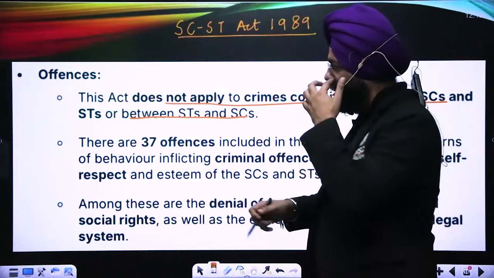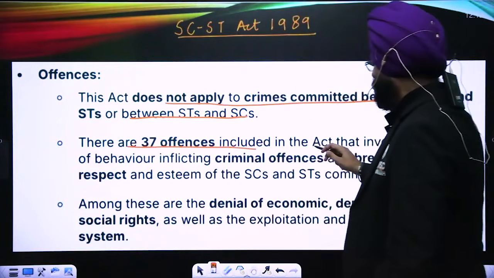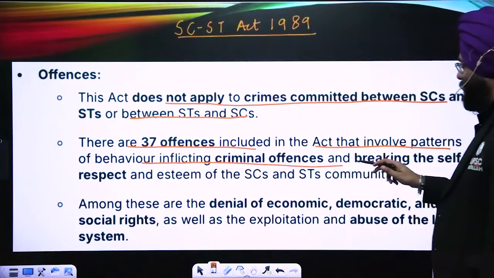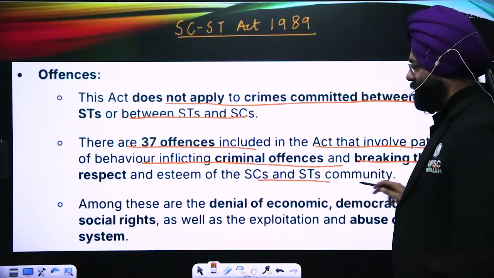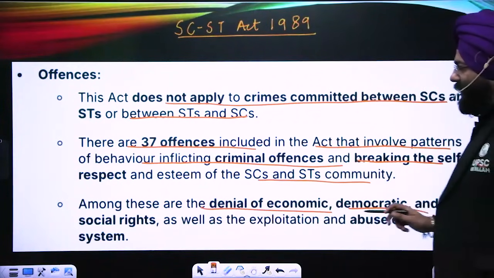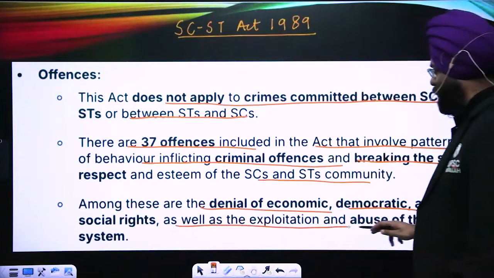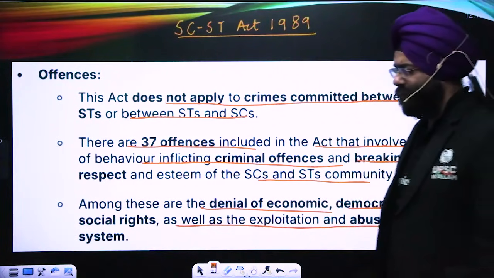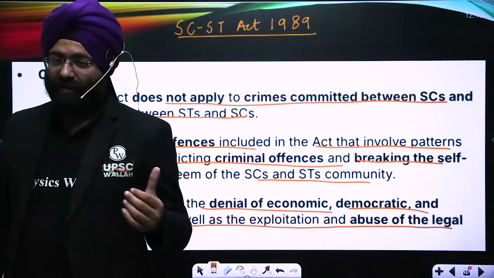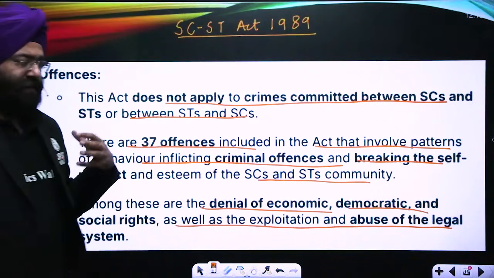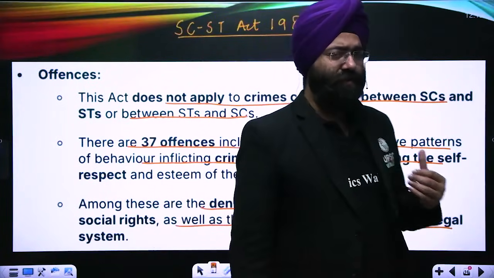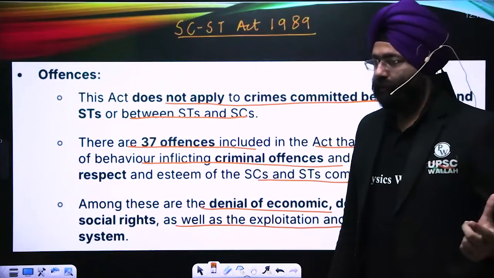Next, there are 37 offences included in the Act that involve a pattern of behavior inflicting criminal offences, breaking the self-respect and self-esteem of the SC/ST. Among these are denial of economic, democratic and social rights, as well as exploitation and abuse of the legal system. That means you are exploiting them because they belong to SC and ST communities, or you are passing such bad remarks because they belong to these communities, or you are discriminating against them in various fields, then this Act can be invoked.